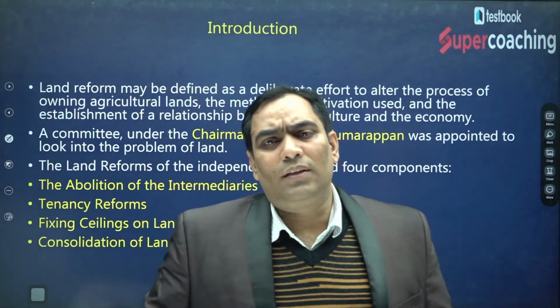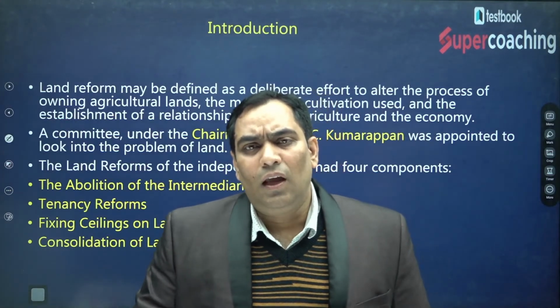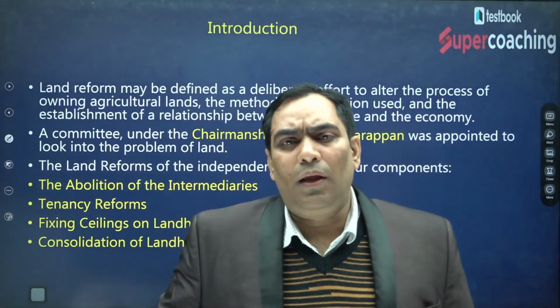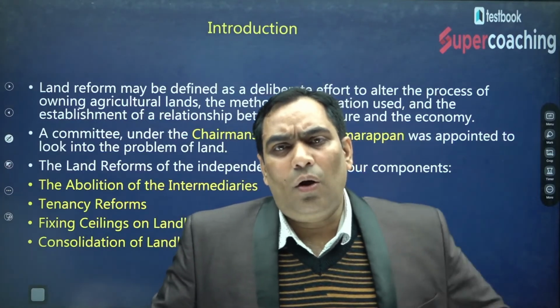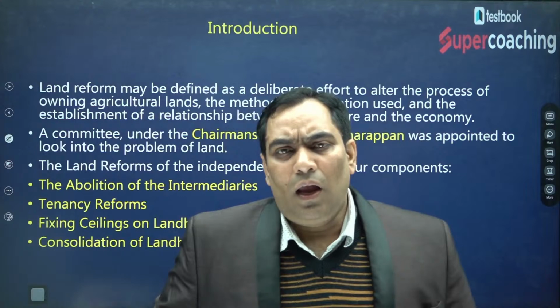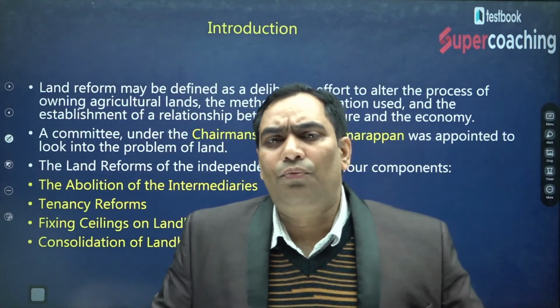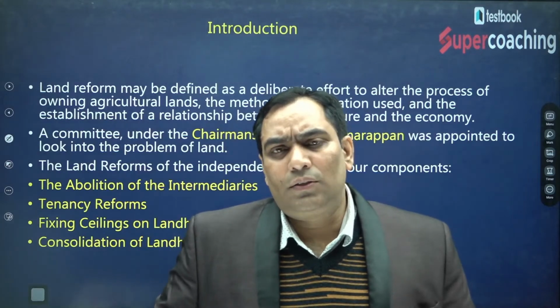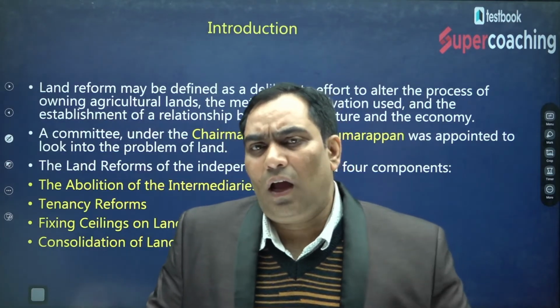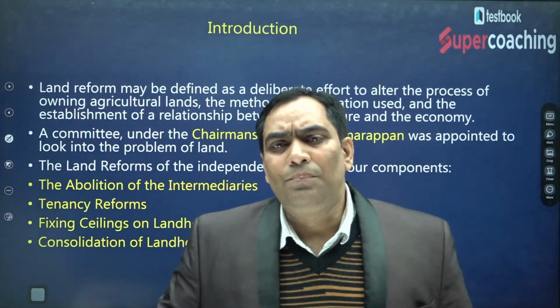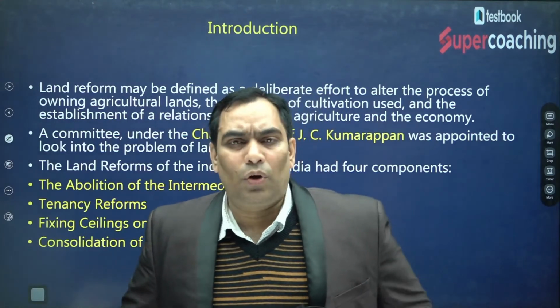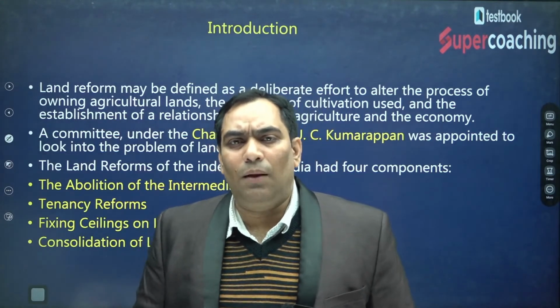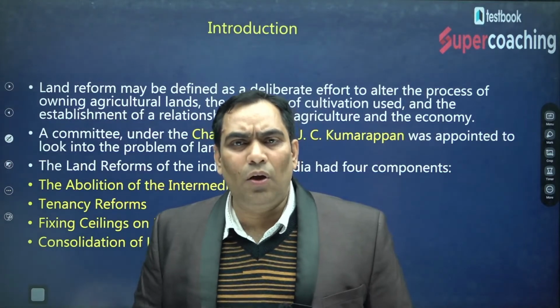To establish an egalitarian society, there should be maximum production, and for that the productivity of agricultural land should be increased, because land is an important resource for production. So there is a need to increase the productivity of agriculture.